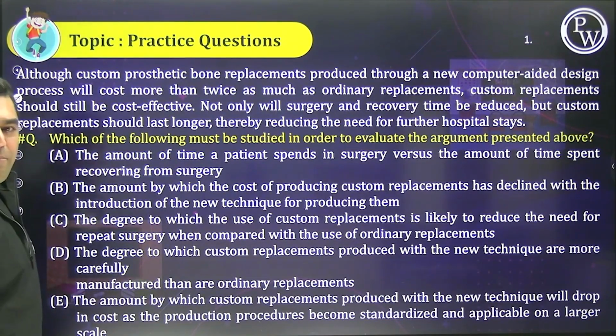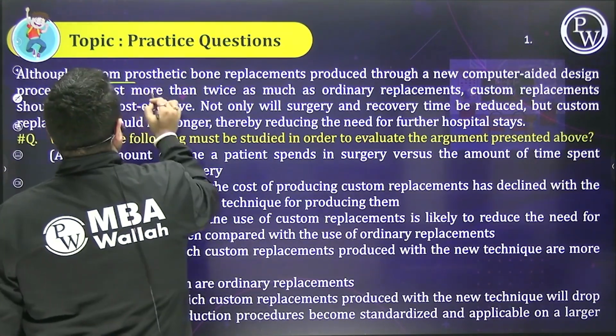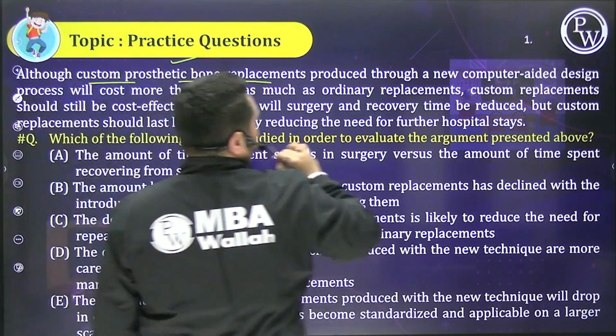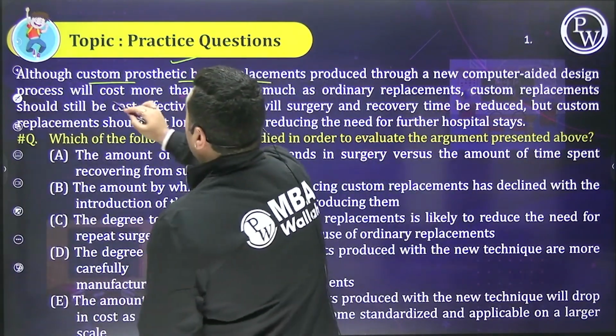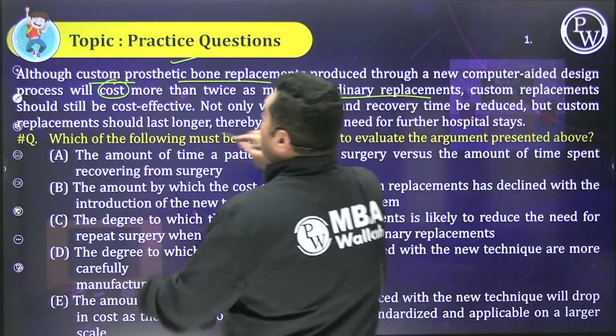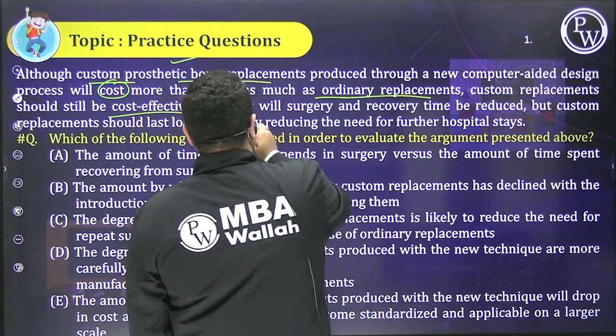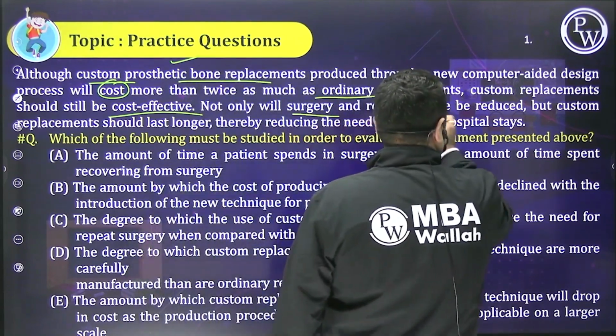Let's go, I hope by now you've managed to read it and solve it. Please unpause. Let's do it together. So we are basically talking about customized prosthetic bone replacements, which cost more than ordinary ones and yet they are cost effective. Now, surgery recovery time will reduce.